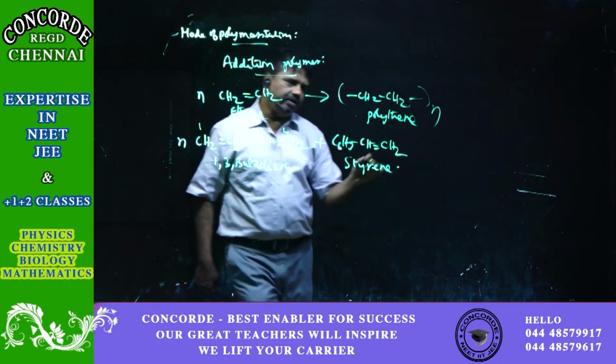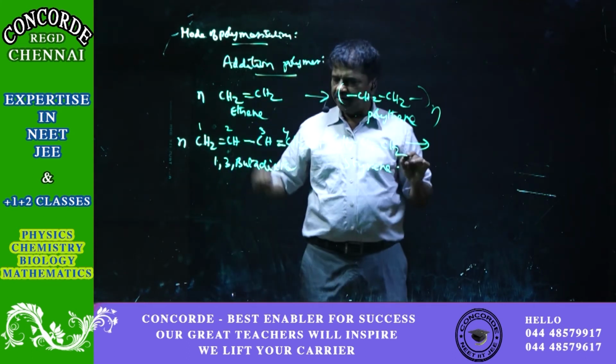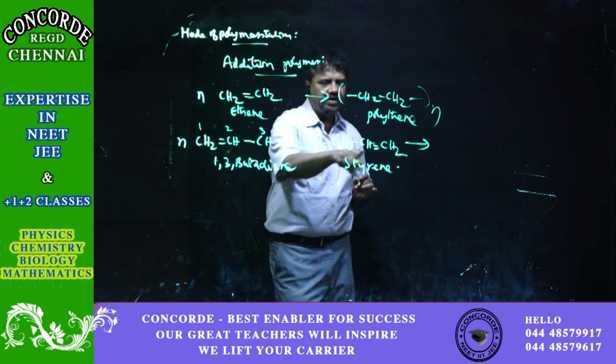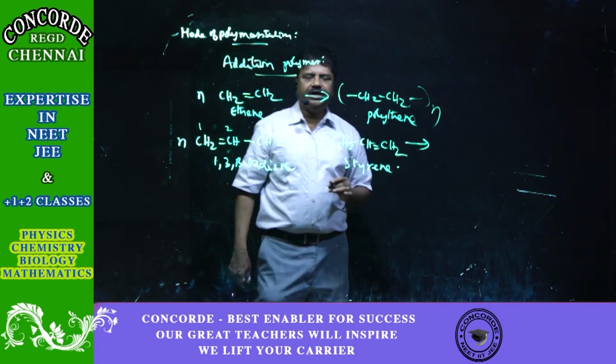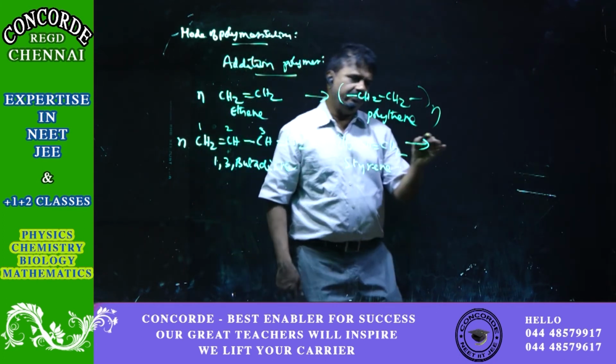These two add together to form Buna S rubber. One H of this and the H of the other are removed and the CH gets added.